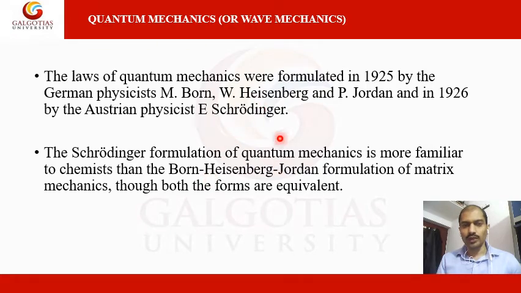As you know, the principles of quantum mechanics help us understand the nature of electrons and other particles.